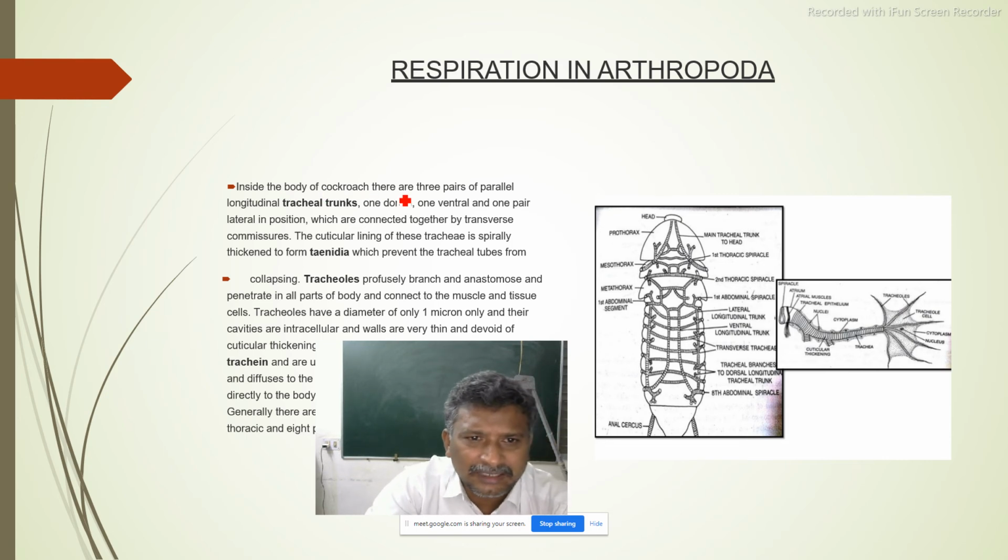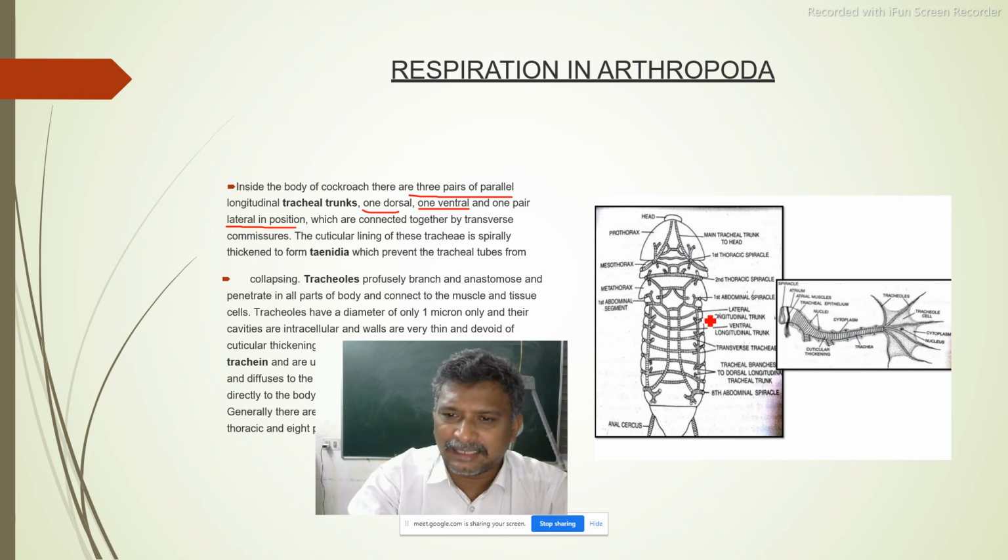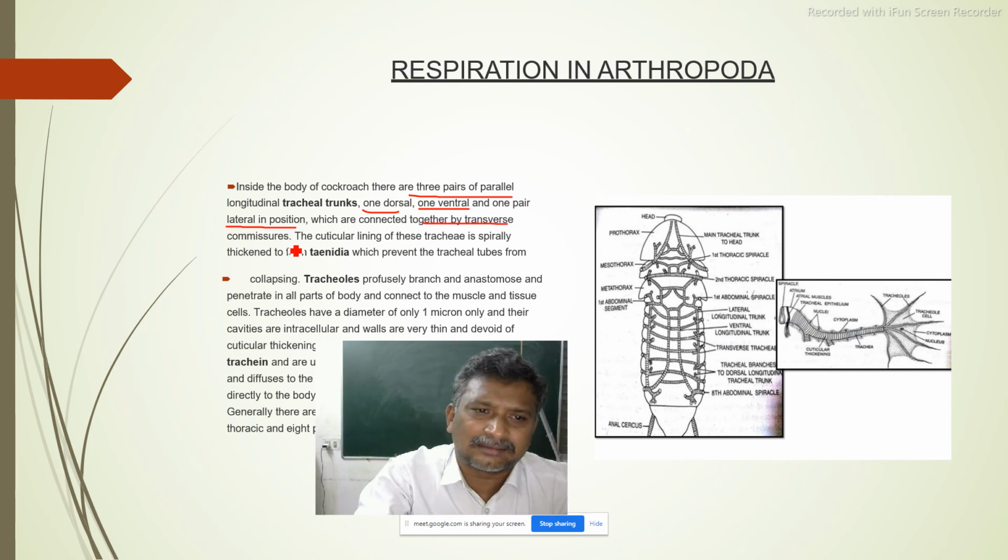So inside the body of a cockroach there are 3 pairs of parallel longitudinal tracheal trunks. One pair is dorsal, one is ventral, and one pair is lateral in position, which are connected together by transverse commissures.